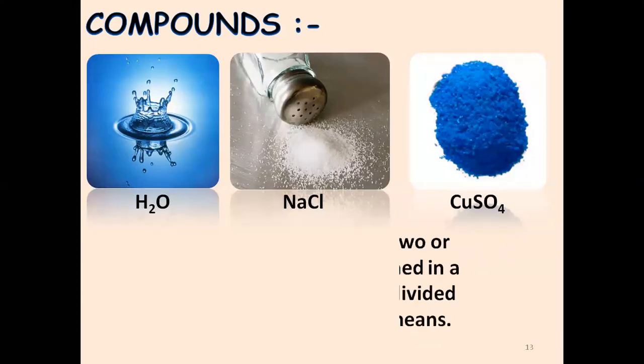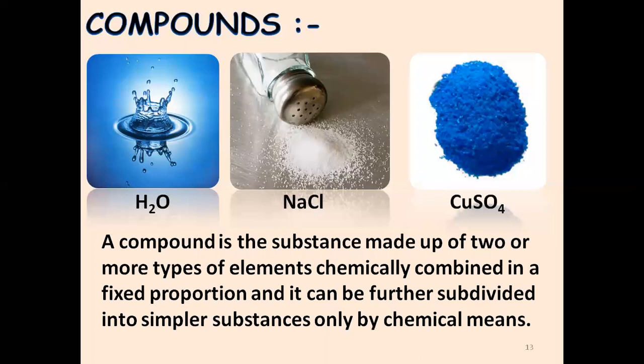A compound is a substance made up of two or more elements which are always chemically combined. An important part is that they're always in fixed proportion. Their proportions cannot be changed. They're always present in fixed proportion and it can be further subdivided into simpler substances.